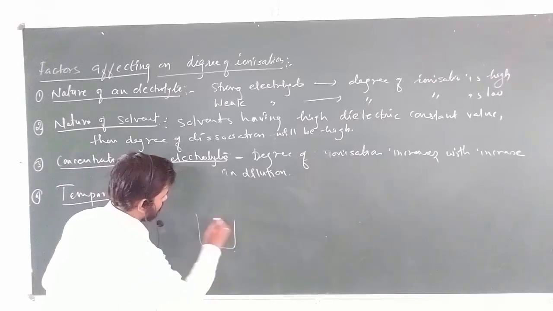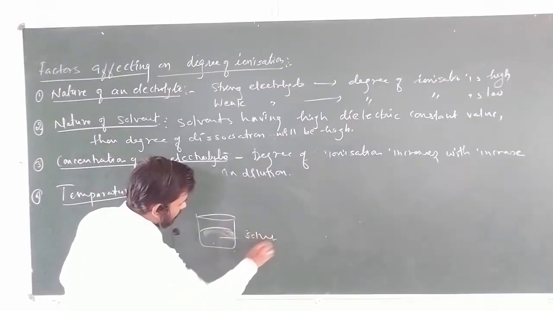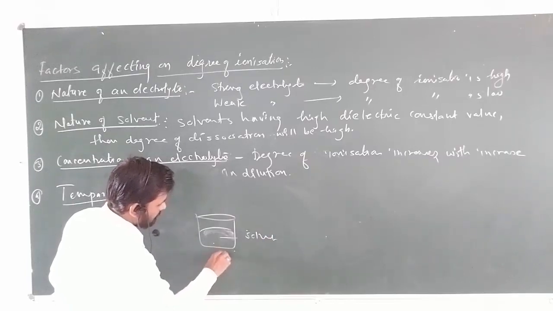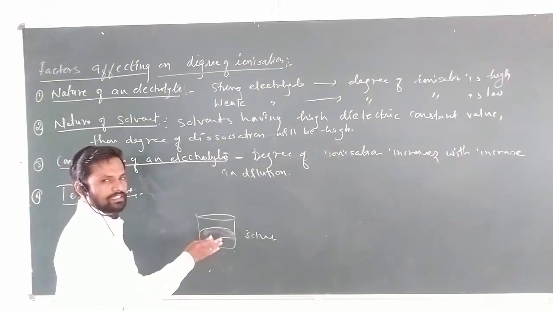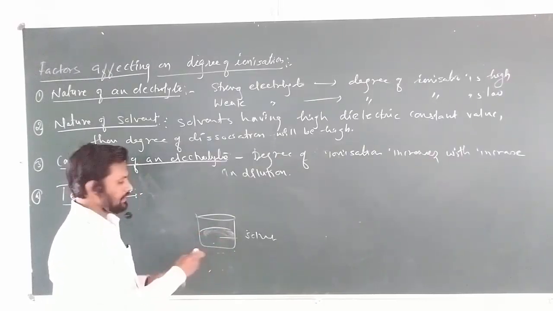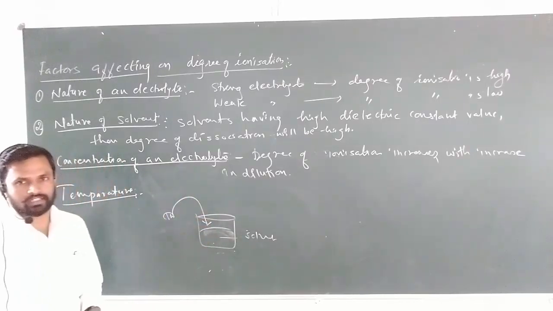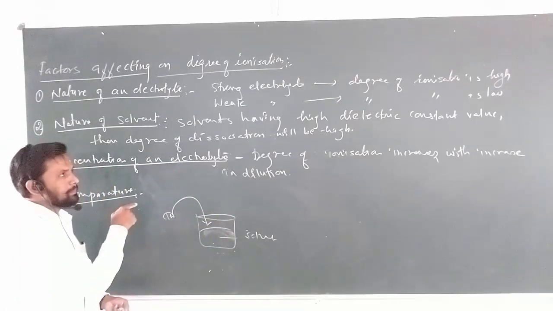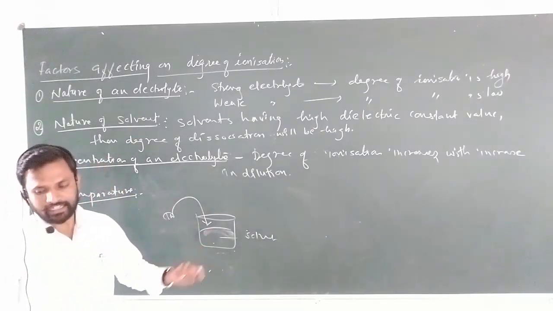Means if I take a vessel with solvent and supply a little bit of heat or temperature, obviously there is a certain amount of heat we are supplying. So here the electrolyte which is highly dissociated means what? The temperature plays an important role in the degree of dissociation, in the degree of ionization.